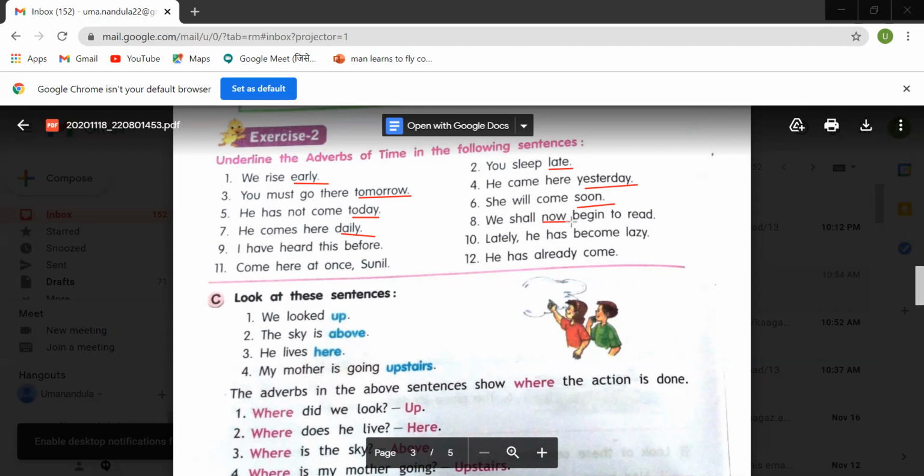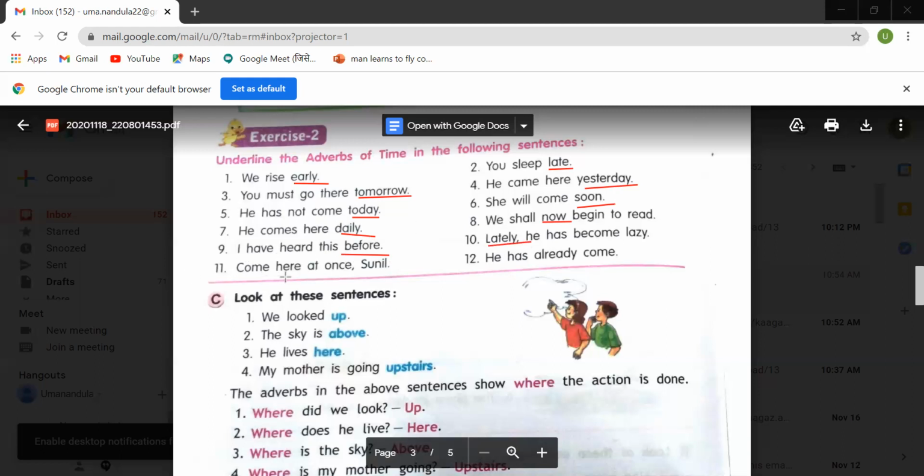So you can easily underline the adverb of time. I have heard this before. When? Before. So before is an adverb of time. Tenth one: Lately he has become lazy. How? When? Lately. So lately is an adverb of time.